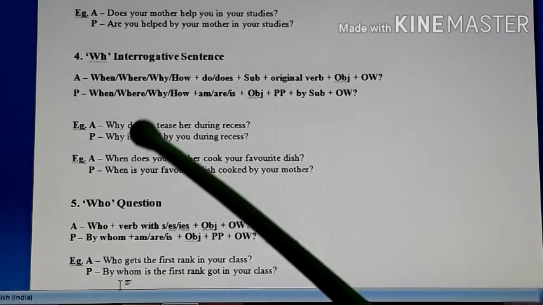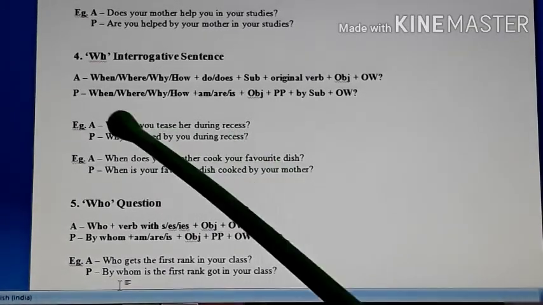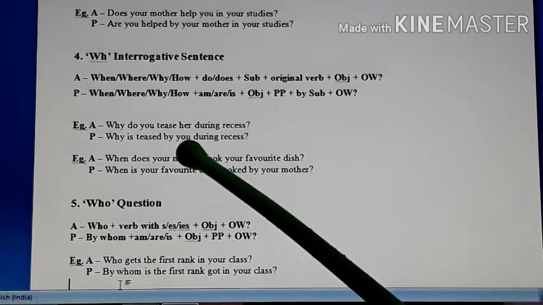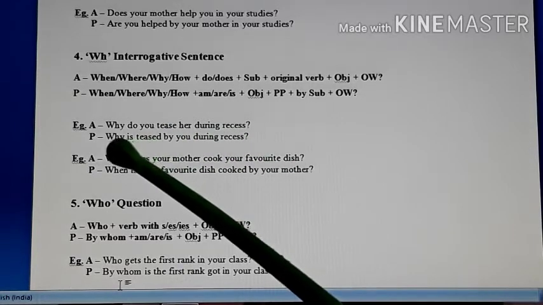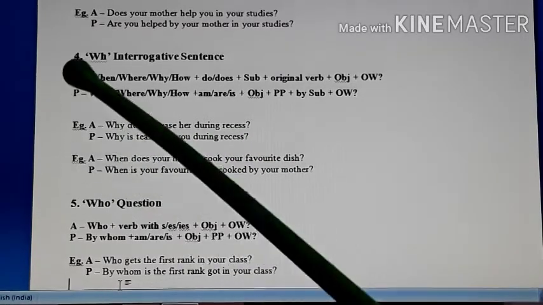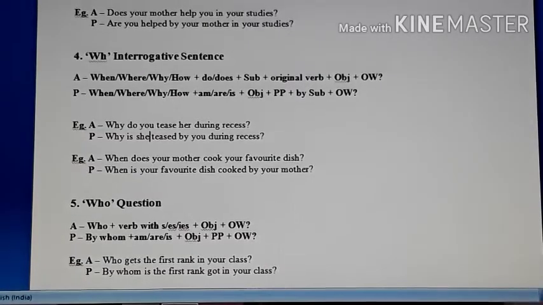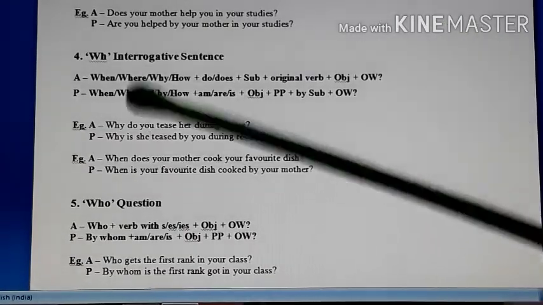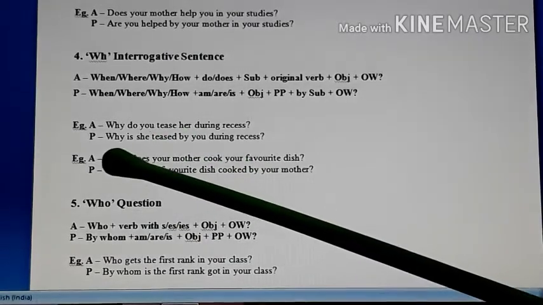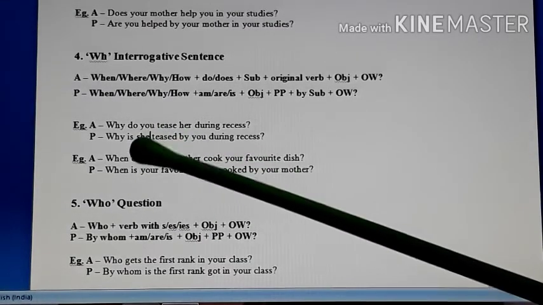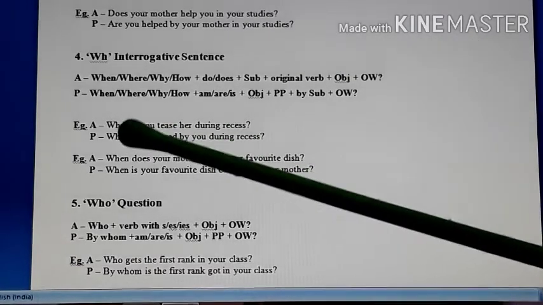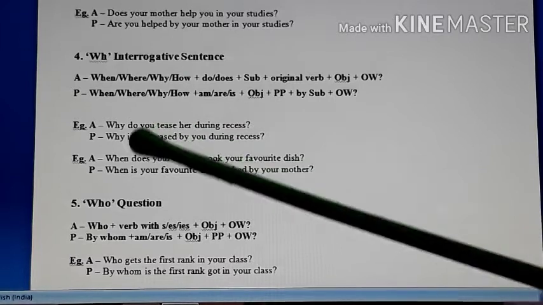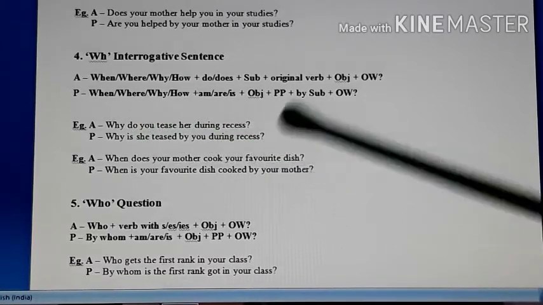So here you look at the example. Why do you tease her during recess? Now if you remove why, your yes no question becomes, do you tease her during recess? So students, you see here, in passive again it begins with why, because in active also it begins with why. So why? Here the object is what? Her. Whom do you tease? Her. So her will become she when it is changed into passive voice. So why is she teased by you during recess?